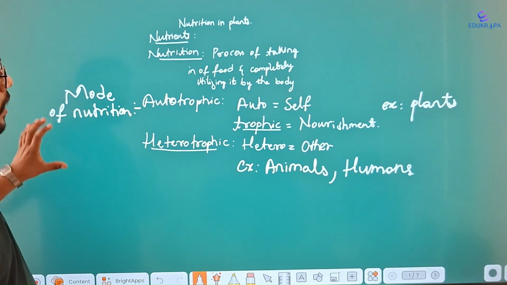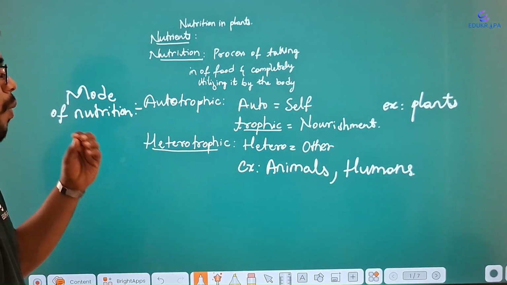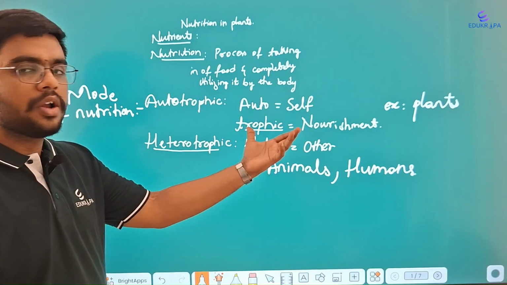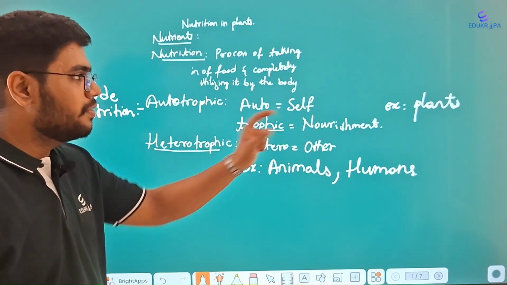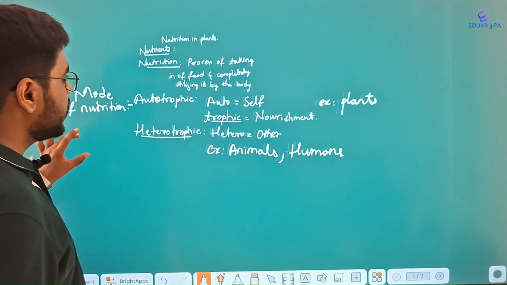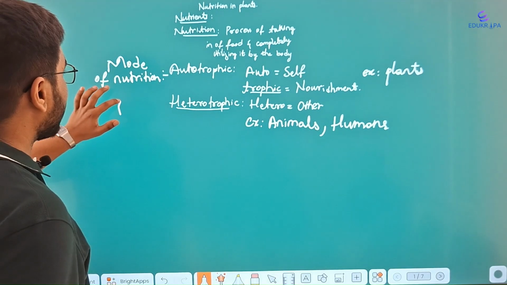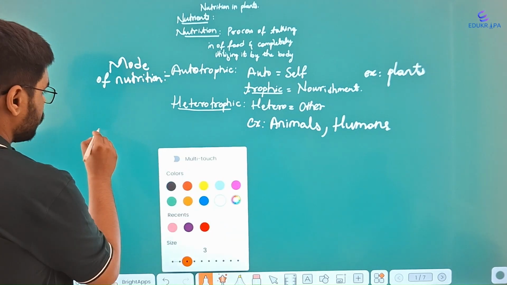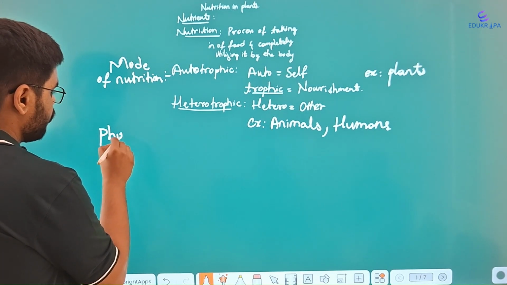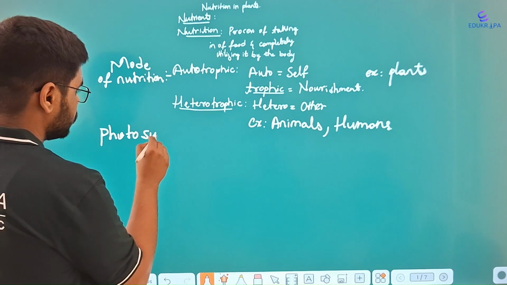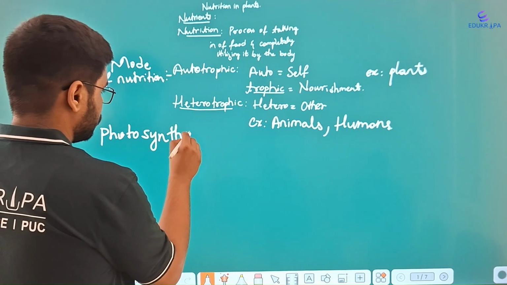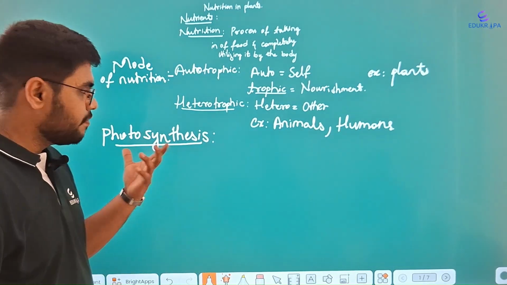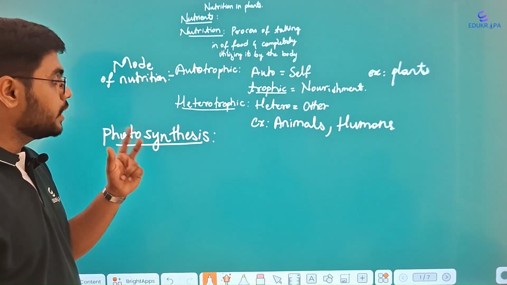Then you may ask, what is exactly the process that autotrophic living organisms, which means plants, follow to prepare their own food? There is a process called photosynthesis. Again, here we will split the word photosynthesis into two parts.